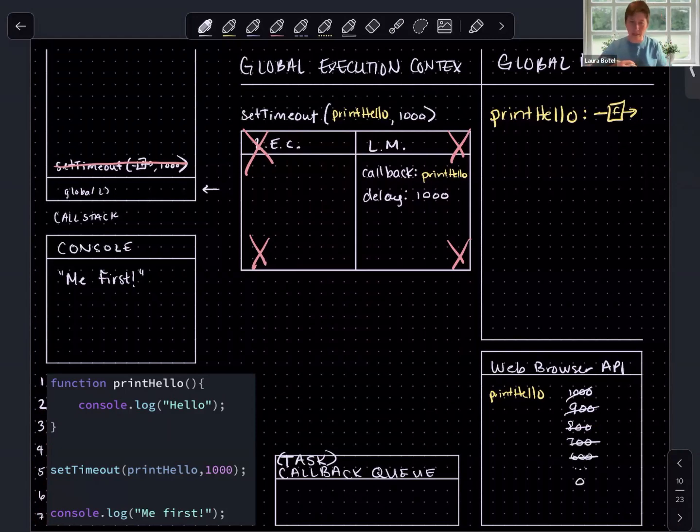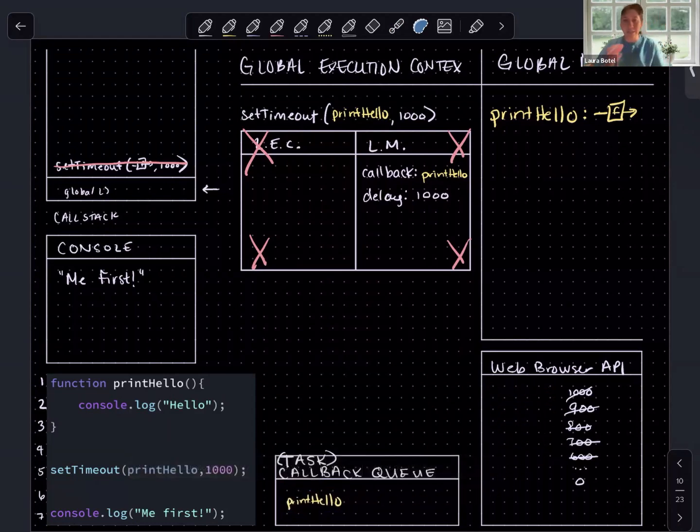So once we are at 0 milliseconds, what do you think happens? Where do you think this callback function, this function definition, goes? This callback function is going to go into a queue, specifically the callback queue, the task queue. So once the timer reaches 0, this is sent over to our queue.